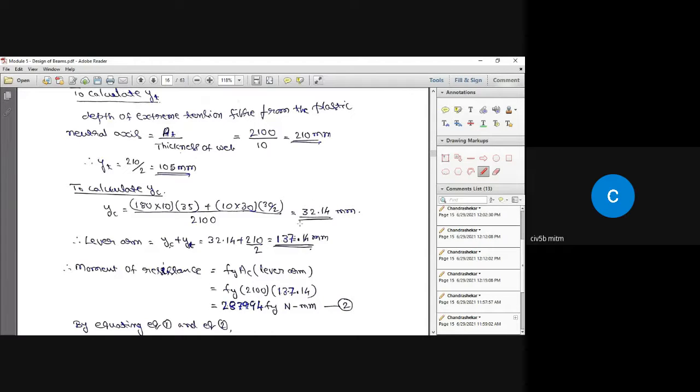So we got this 32.14 millimeter is the distance of the centroid of the compression area with respect to the plastic neutral axis.